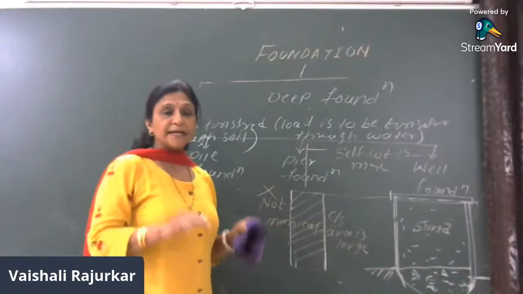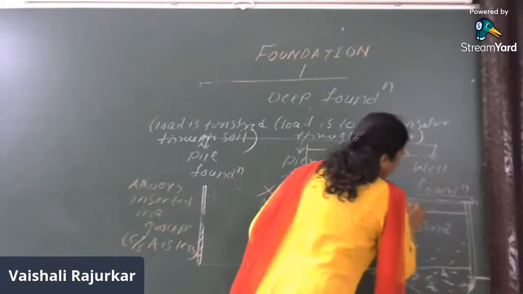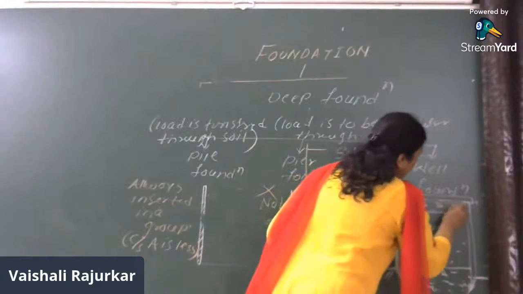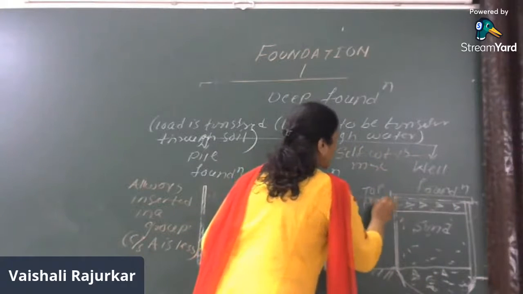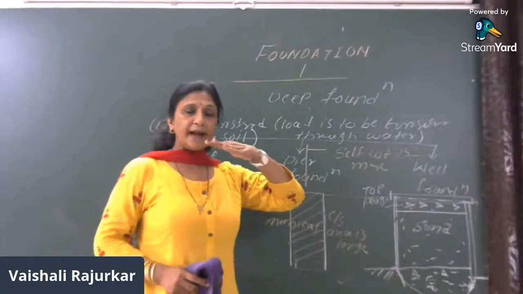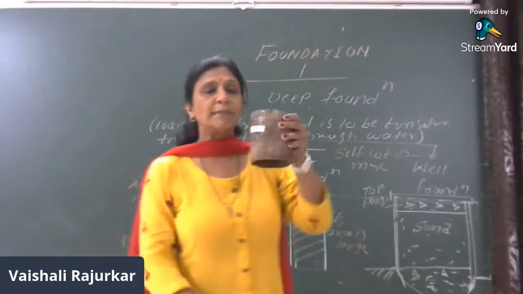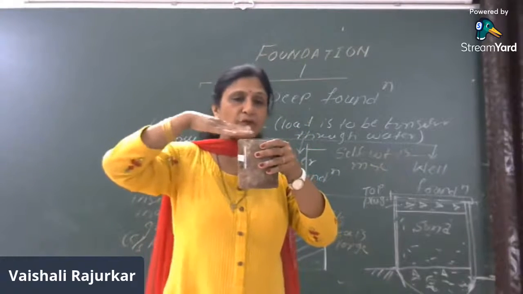Once the sand is completely filled up to the top, then again at the top also the plug is made. That is the top plug. This plug is actually the concreting which is made at the top so that the whole thing will be in an intact position.